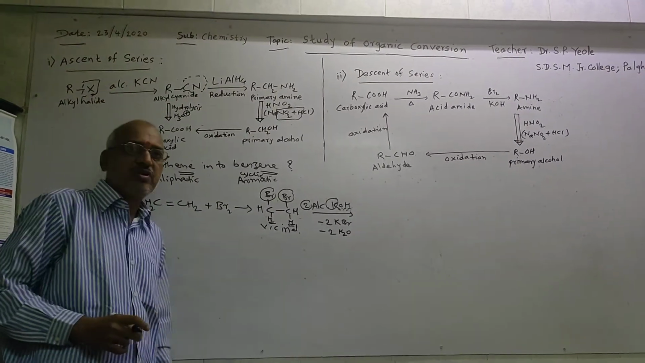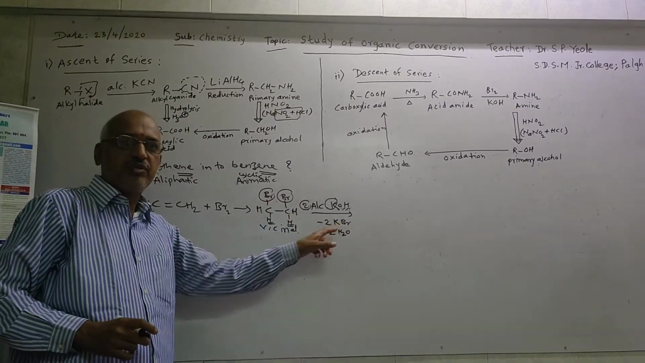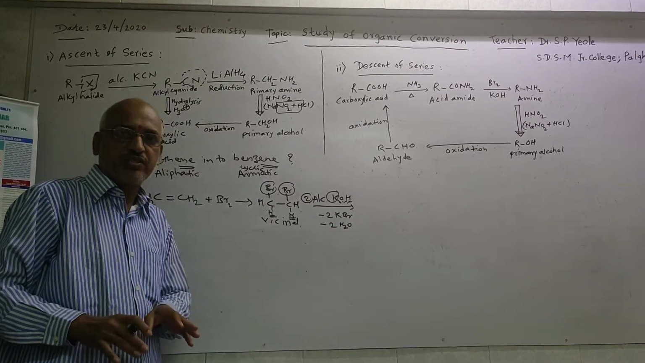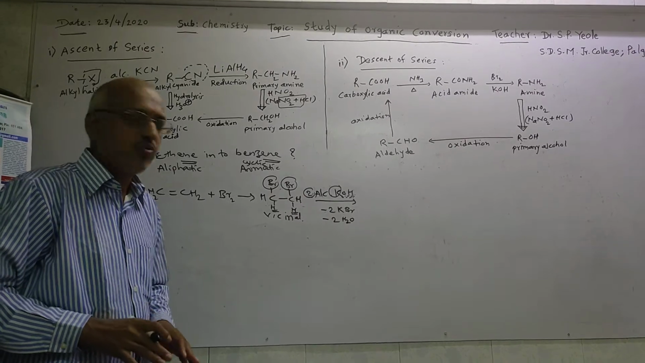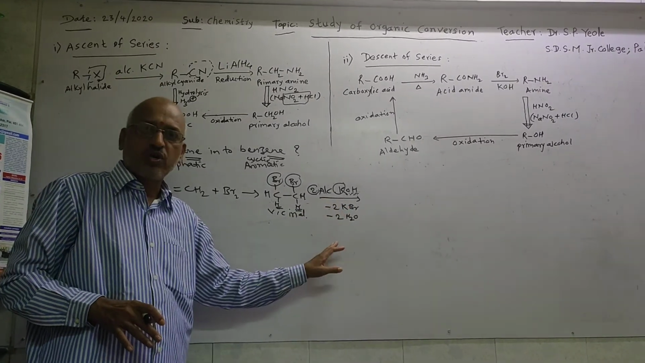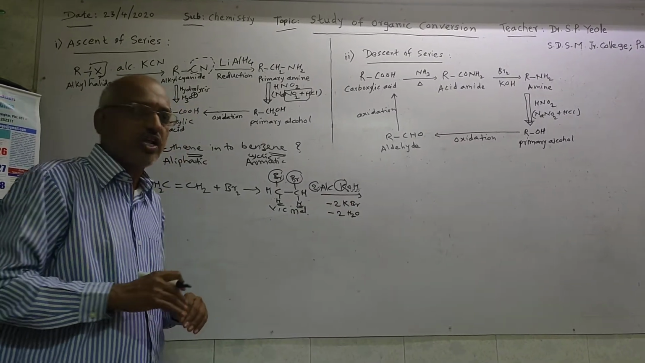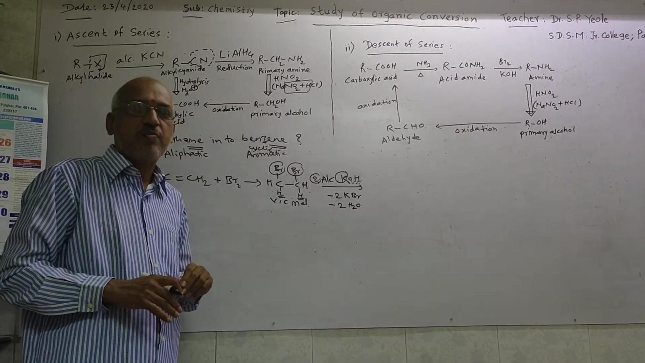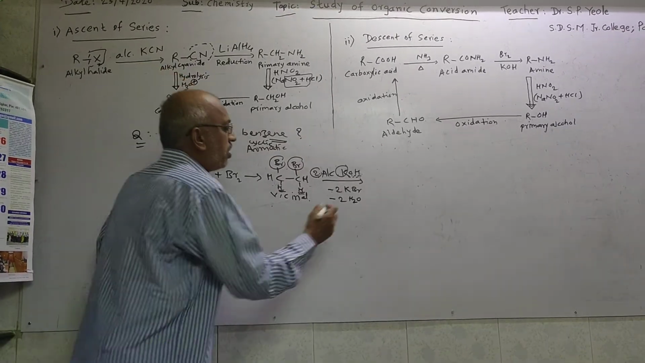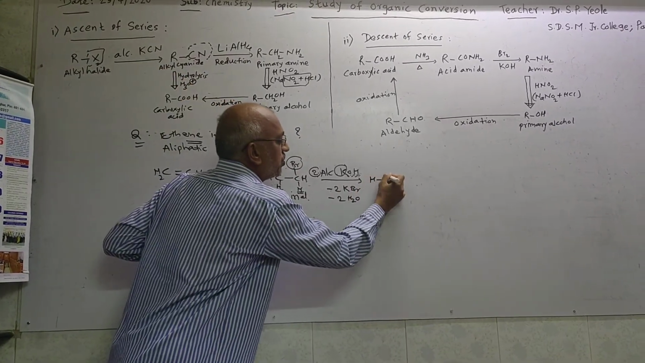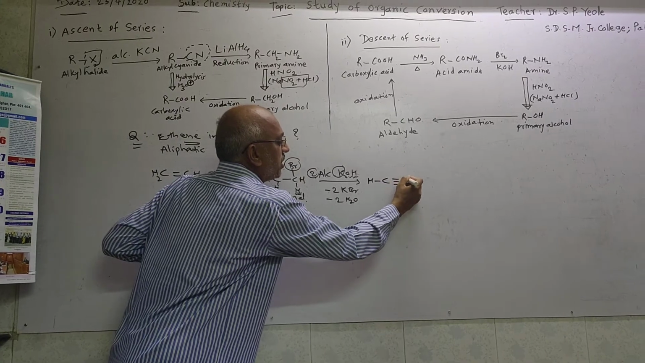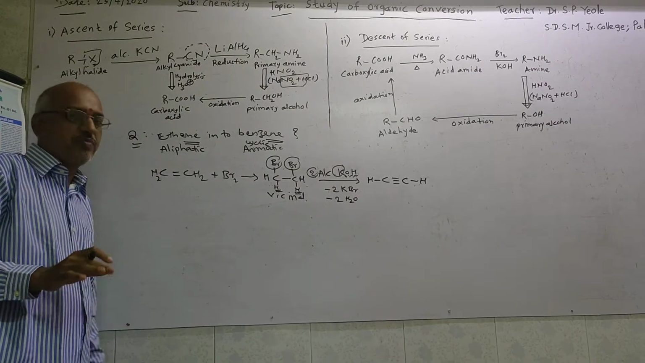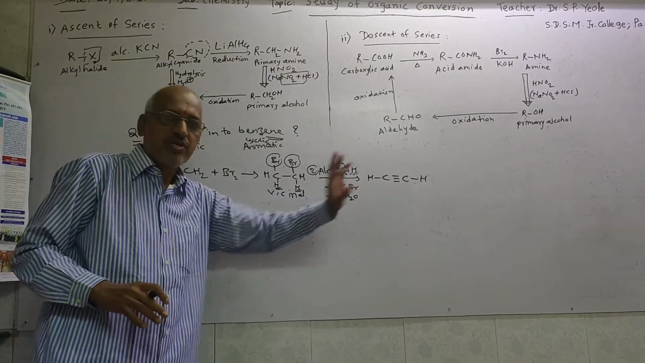Means in this reaction what happened? Removal of halogen atom means dehalogenation, as well as removal of water molecule means what? Dehydration. At a time we remove the halogen atom as well as the water molecule. That's why combinedly this reaction is called as what? Dehydrohalogenation reaction, means elimination reaction. After removal of this one, we get the product H, single bond C, triple bond C, then H. We get the product, means intermediate, not product, HC triple bond CH.